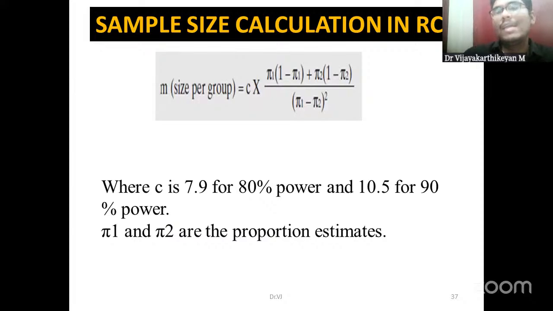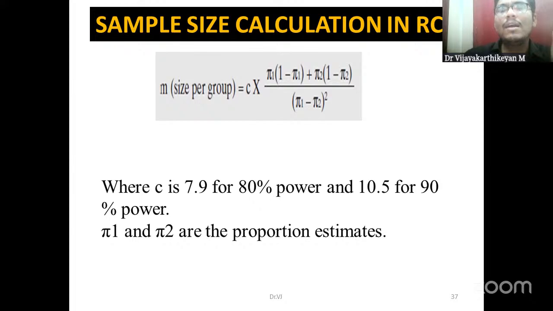Okay, so there are various formulas to calculate the sample size for an RCT. The second important question will be: what is the adequate sample size for each group? How many percent should be there? There are various formulas. One formula is this, which we can use, where C will be the constant depending upon the power of a trial. C will vary from 7.8 if we decide a power of 80% to 10.5 if we decide a power of 90%. Power of a trial should be at least 80%.